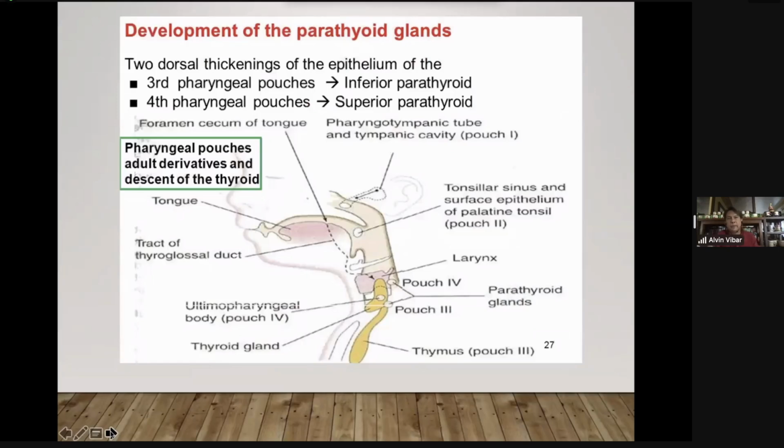So for the parathyroid gland, two numbers to remember: third and fourth pharyngeal pouches. Again, the third pharyngeal pouch will give rise to the inferior parathyroid, while the fourth pharyngeal pouch will give rise to the superior parathyroid. Germ layer of origin, again, is endoderm.